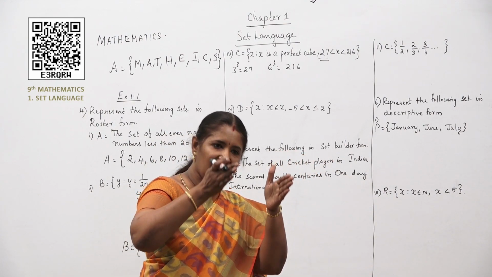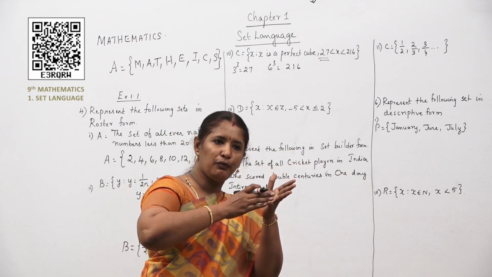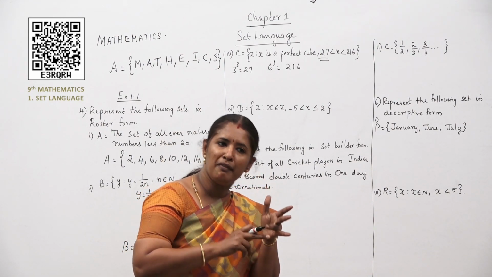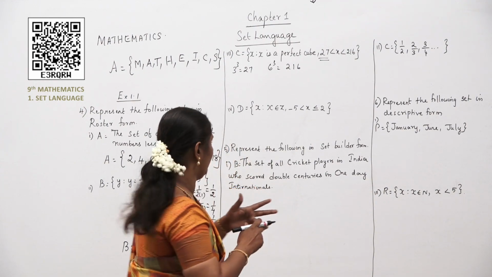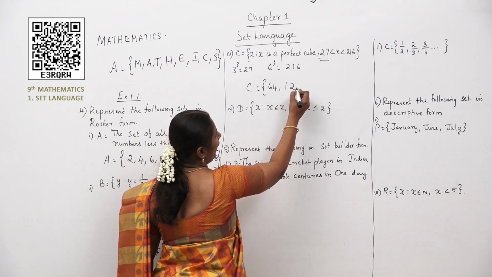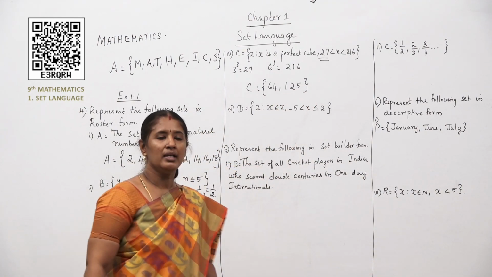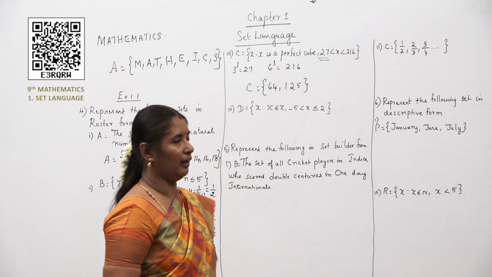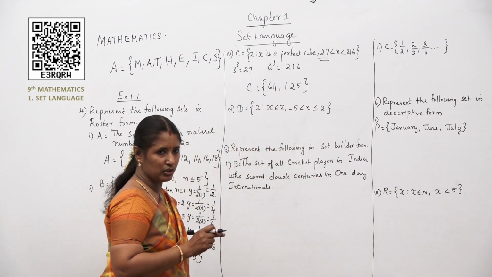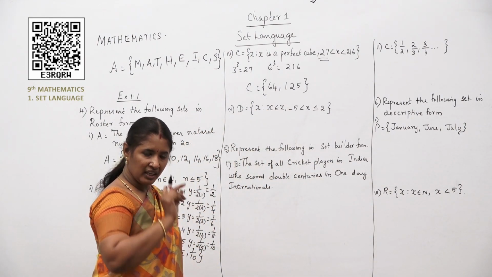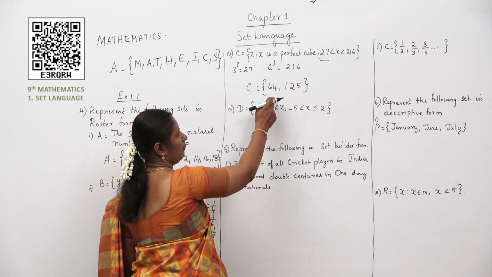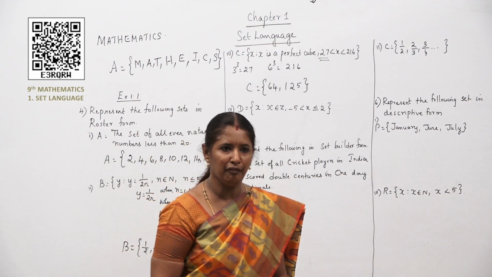So what are the numbers in between this 3 and 6? It is 4 and 5. So what is 4 cube I told you? 64. What is 5 cube I told you? 125. So your C will include 64 and 125. If it is given less than or equal to, you can include these two numbers also. But they have not given equal to, it is just less than. So you cannot include those two numbers. So your answer will be 64 and 125, children.